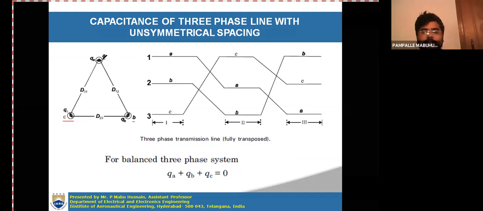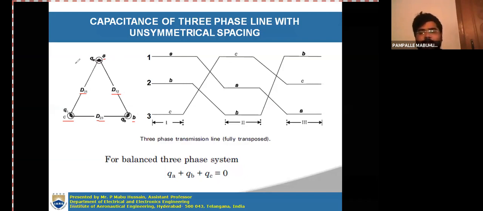Here the distance between A and B is represented with D12, the distance between B and C is represented with D23, and the distance between C and A is represented with D31. Now, in the case of inductance, we transpose the asymmetrical line.